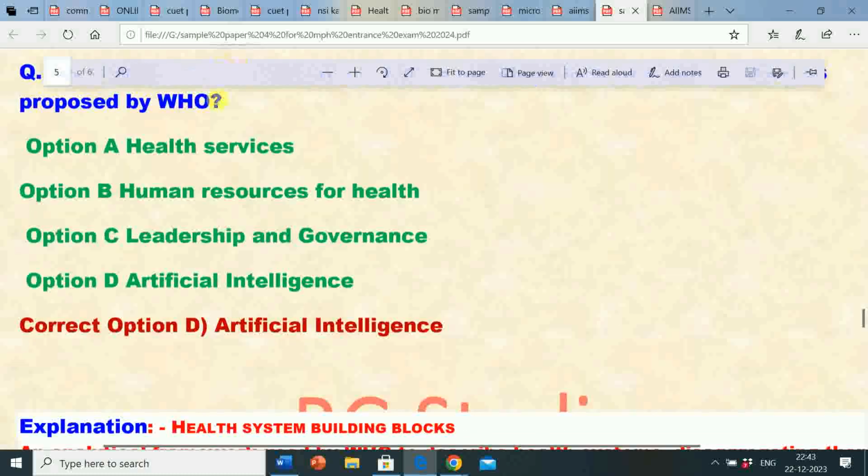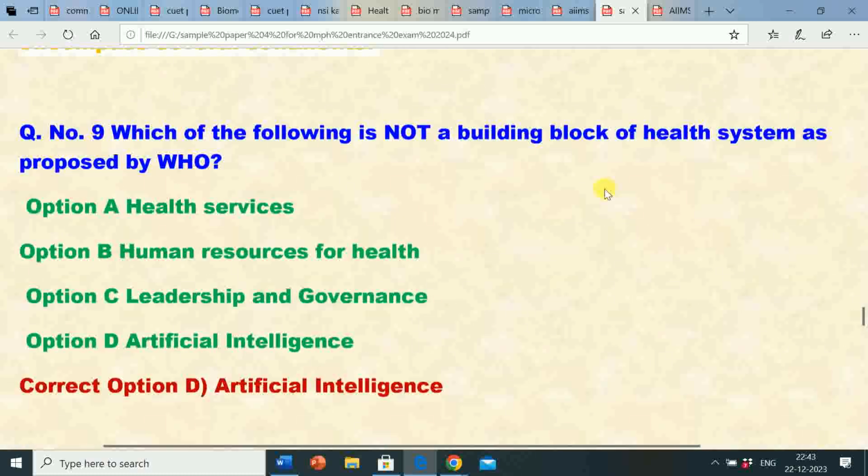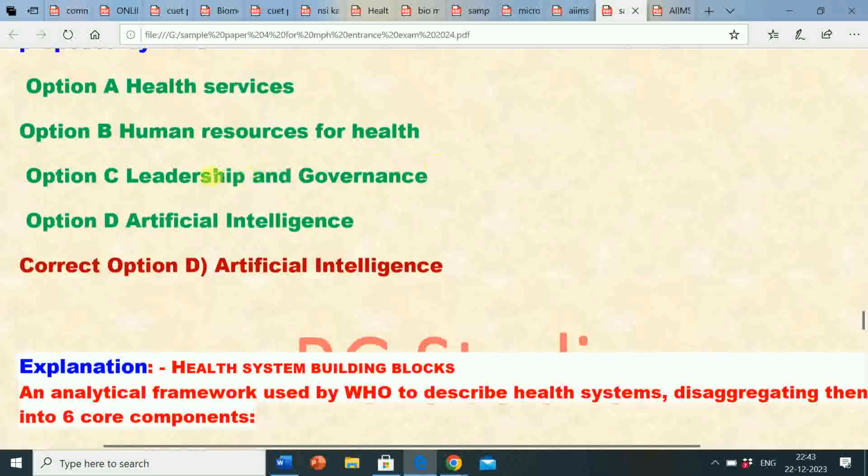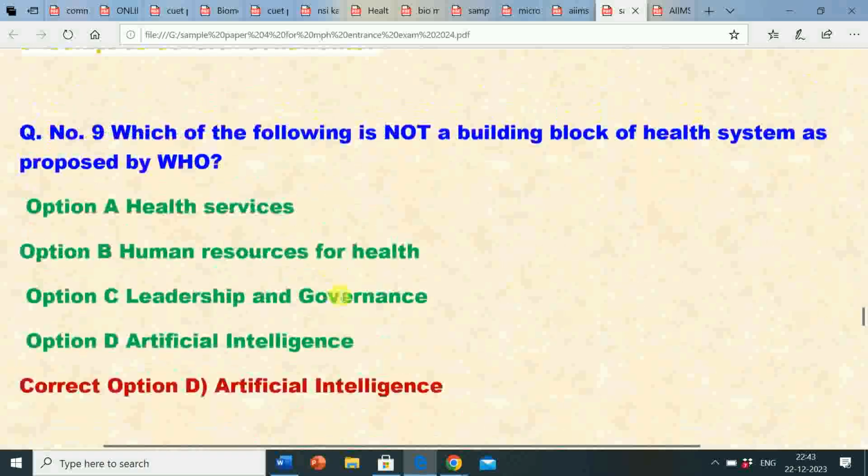Next question number 9. Which of the following is not a building block of health system as proposed by World Health Organization, that is WHO? Option A, health services. Option B, human resources for health. Option C, leadership and governance. Option D, artificial intelligence. Correct answer is option D, artificial intelligence.